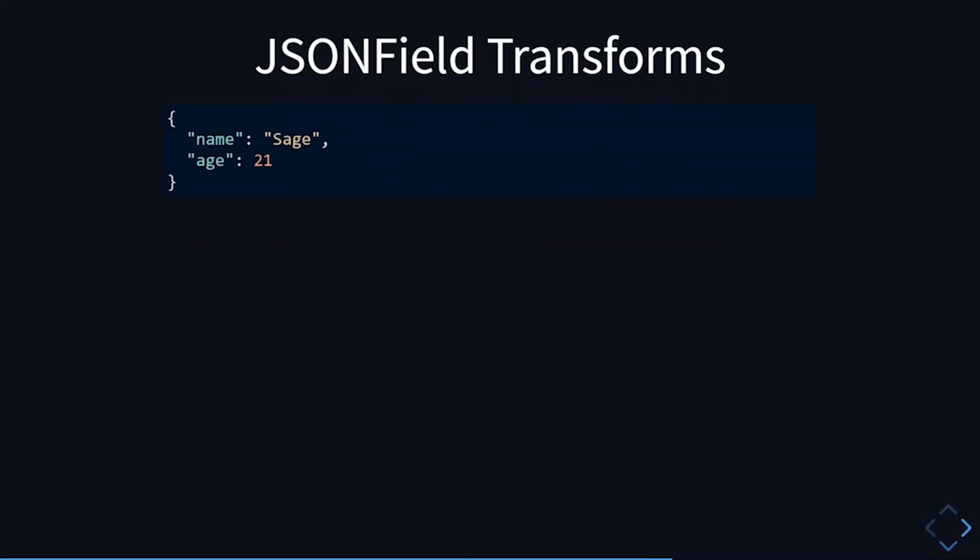Let's say we have this JSON data, and then we want to query the model objects that have the value Sage at the path name in the JSON data. Well, looking at how transforms work on other fields, the natural way to do this would be something like this. So we just chain the JSON field with double underscore and with the path that we want to check for, and then the value would be on the right hand side.